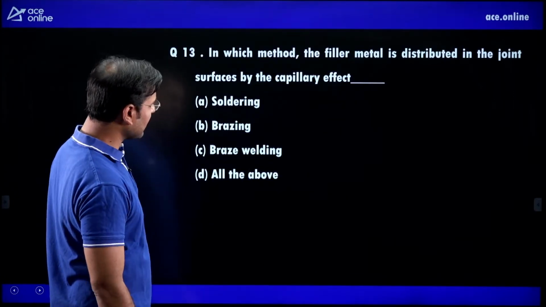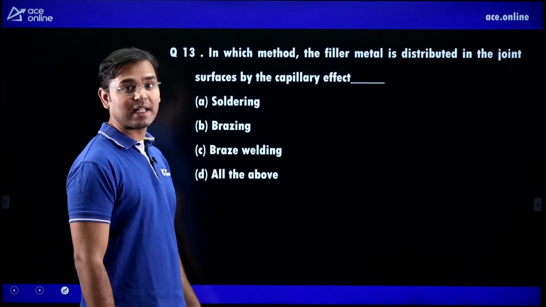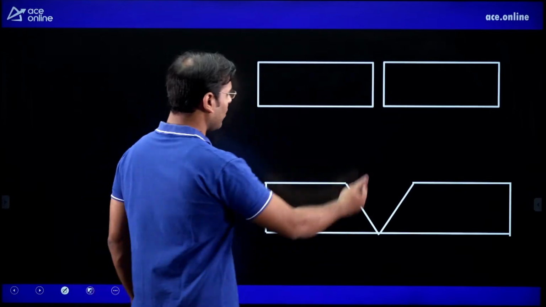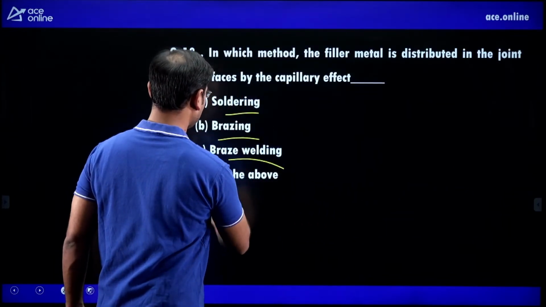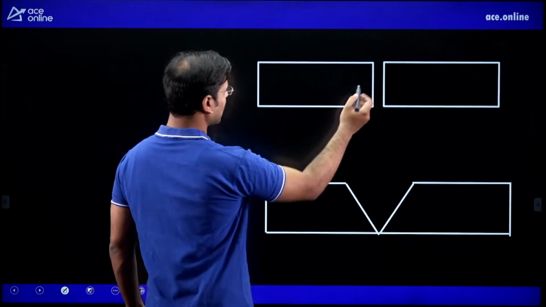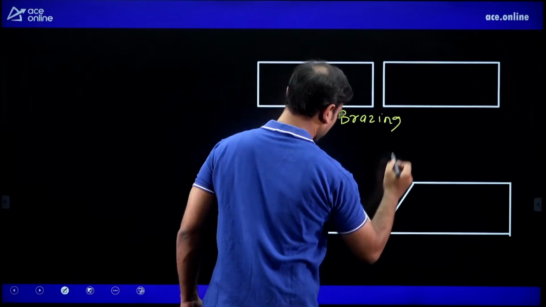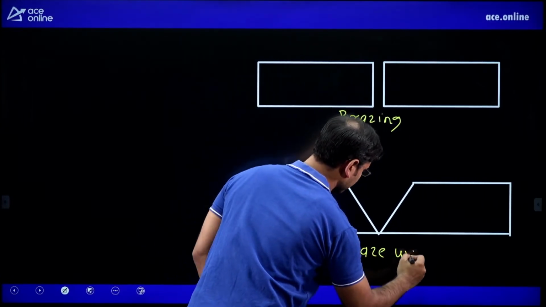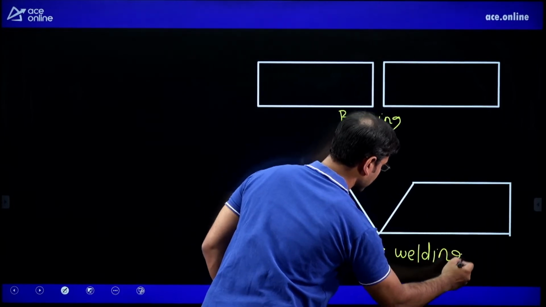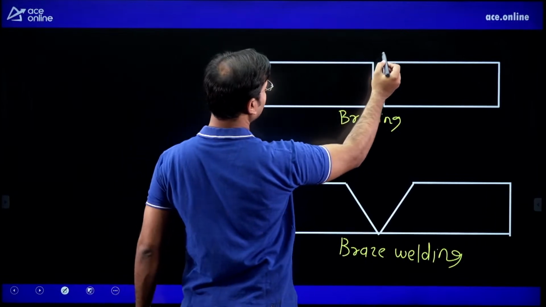Next, in which method is the filler metal distributed in the joint surface by the capillary effect? Just see the options: soldering, brazing, braze welding, all the above. This is the case of brazing. This is the case of braze welding. In which method? Here the gap between the two plates is very small.